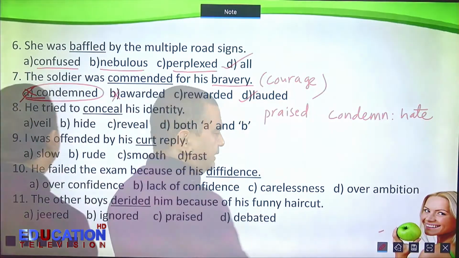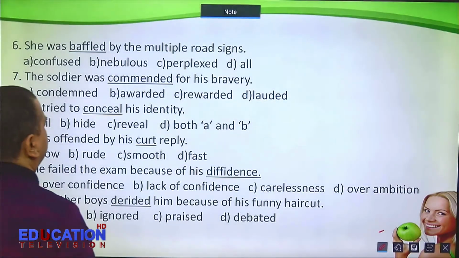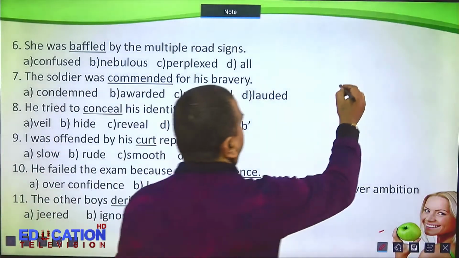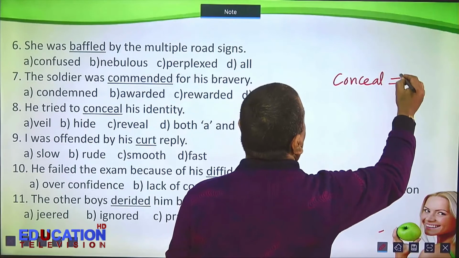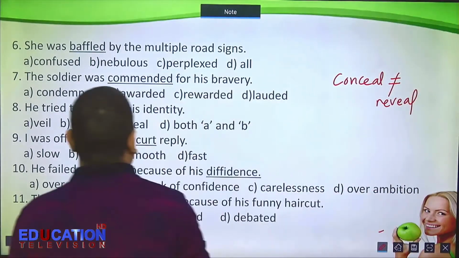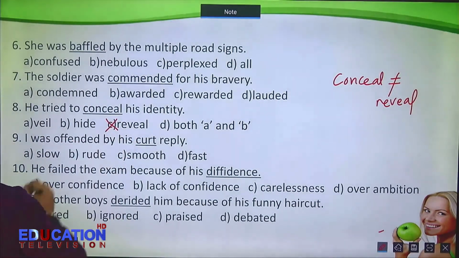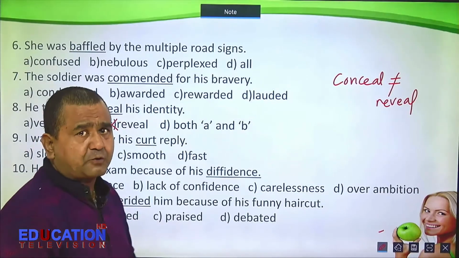Got it? Next one. He tried to conceal his identity. Now, reveal is the opposite of conceal. Conceal, its opposite is reveal. But we need a synonym. This is wrong. So, veil, yes, veil means to hide.